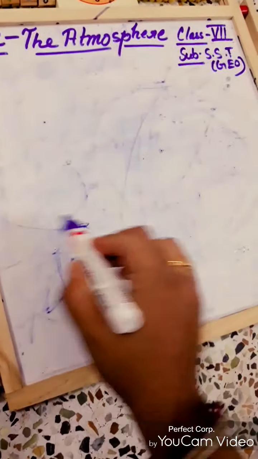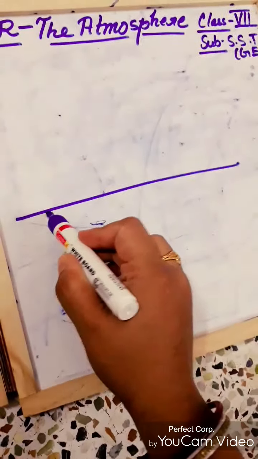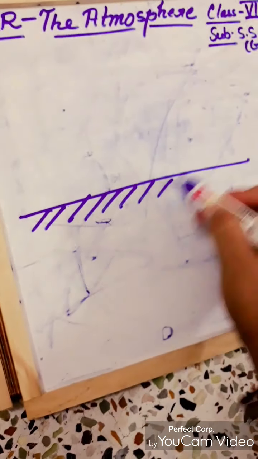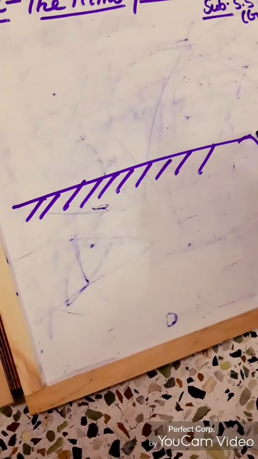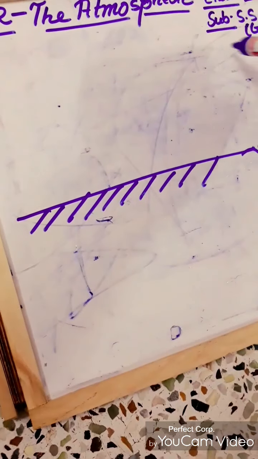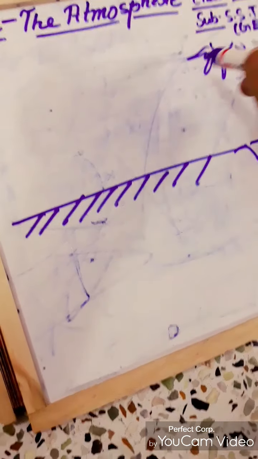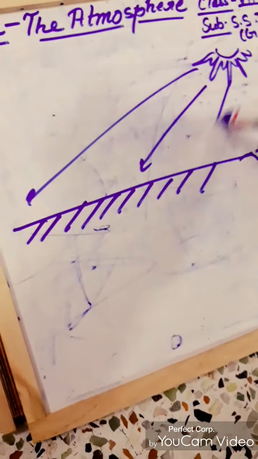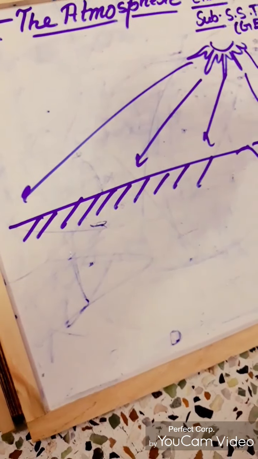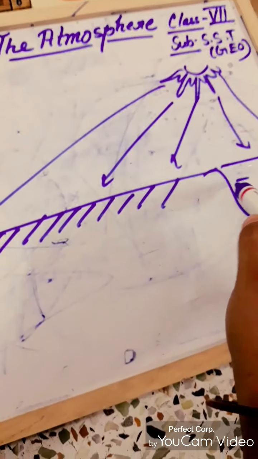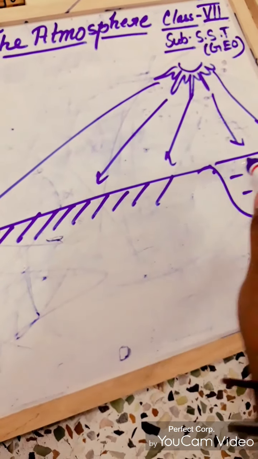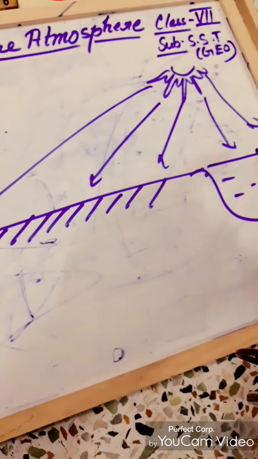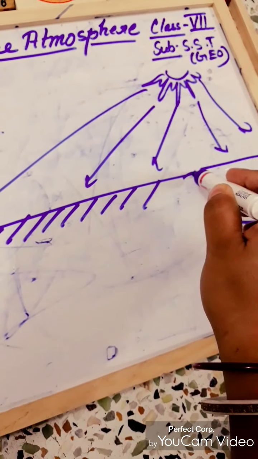Look at the board. Suppose this is the earth's surface and this is a water body. The sun rays are coming onto our earth's surface and onto the water body also, and the earth's surface and the surface of the water are increasing in temperature.